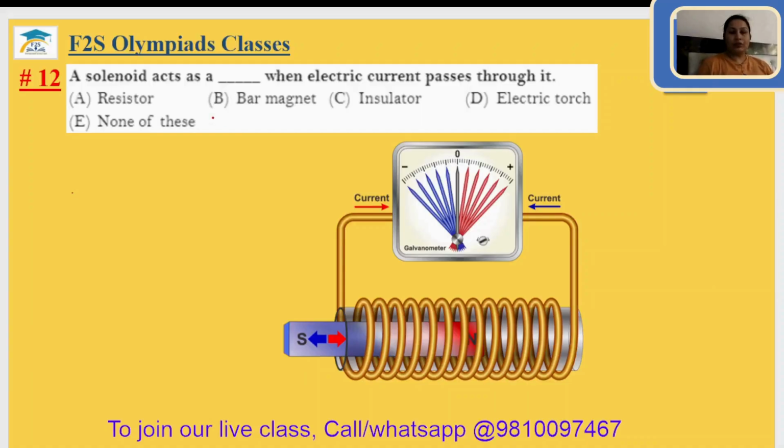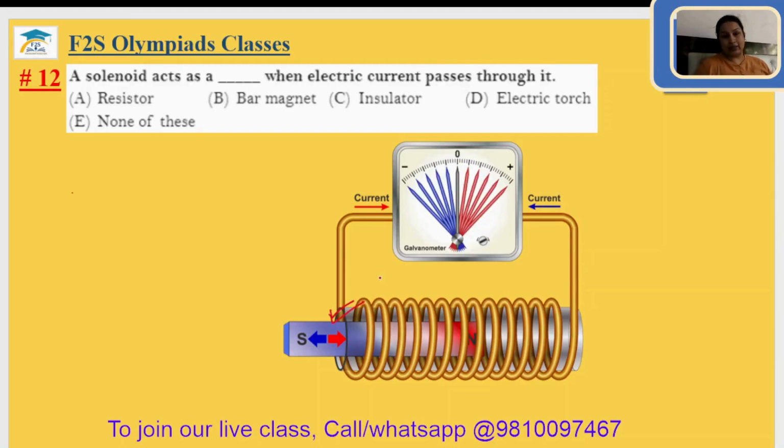Question number 12. A solenoid acts as dash when electric current passes through it. Actually, what is a solenoid? Solenoid is a conductor bar, if you take, and wire is just coiled on it, and electricity is flown in the wire. What happens? This acts as a magnet.